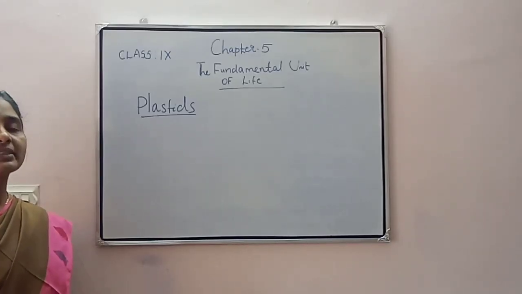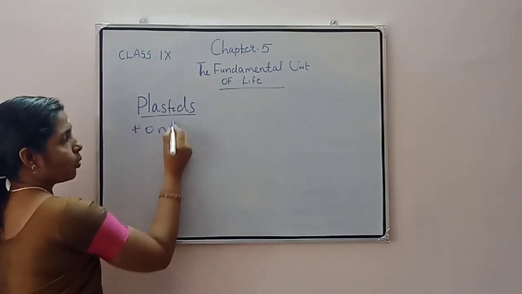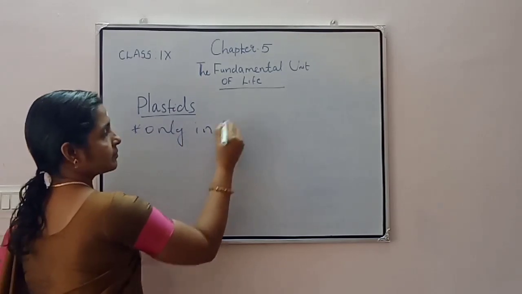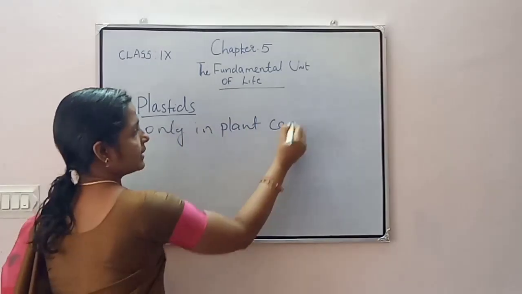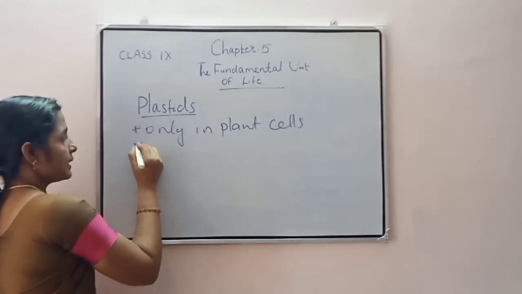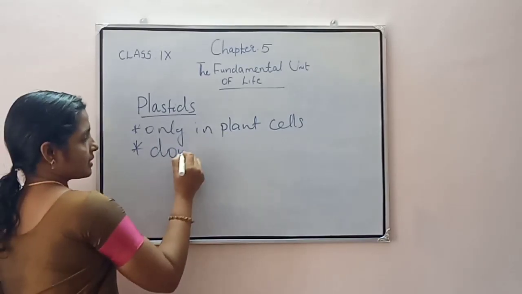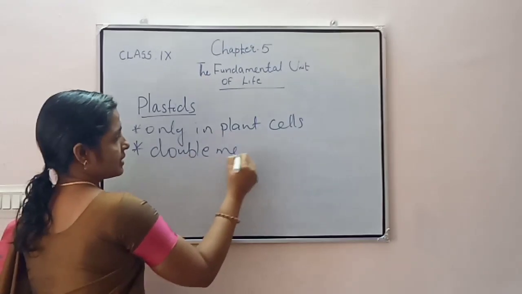Another cell organelle is the plastids. These plastids are present only in plant cells. Similar to the mitochondria, they are a double membranous structure.